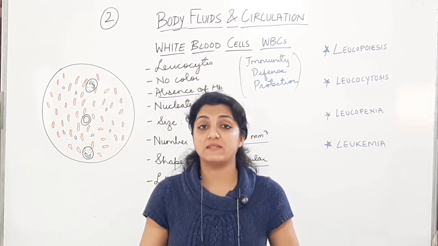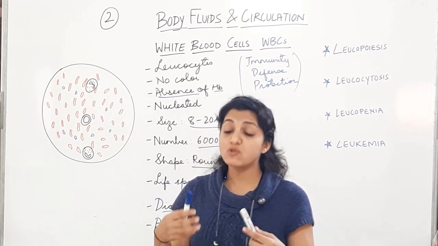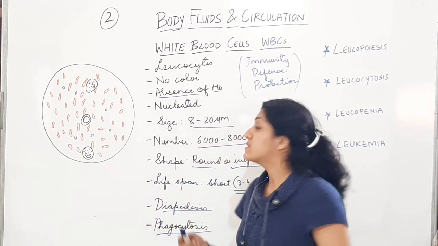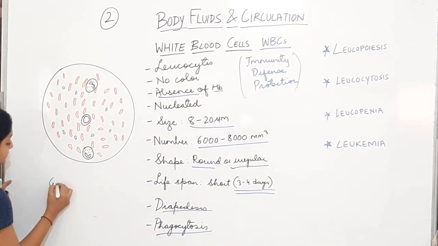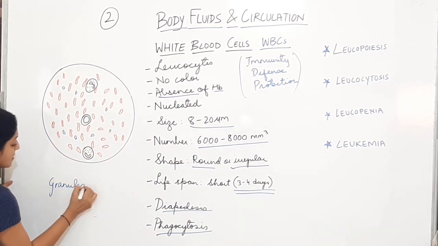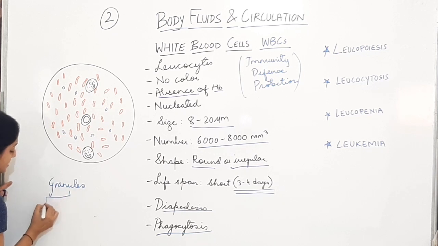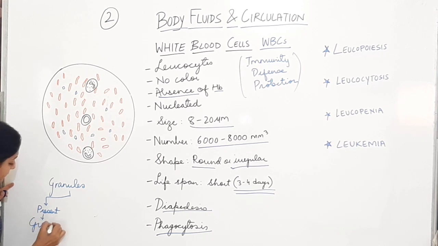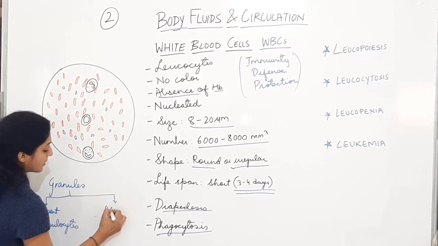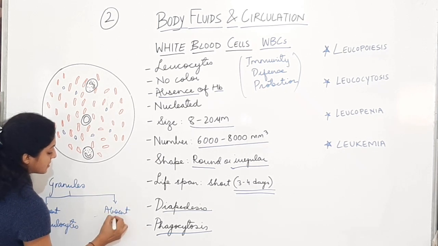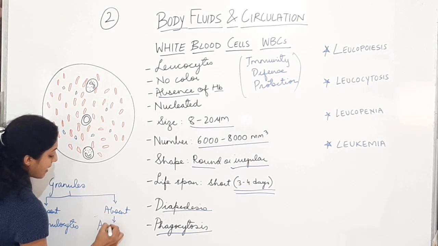And in the cytoplasm now, they may show granules. Okay, some of the WBCs in the cytoplasm will show granules. So if the granules are present, they are called granulocytes.